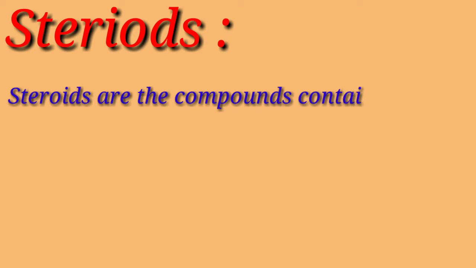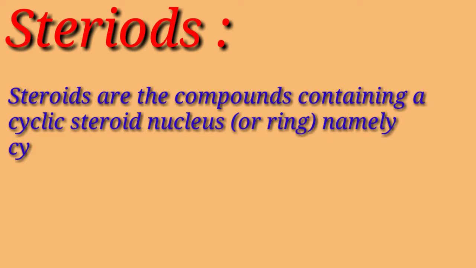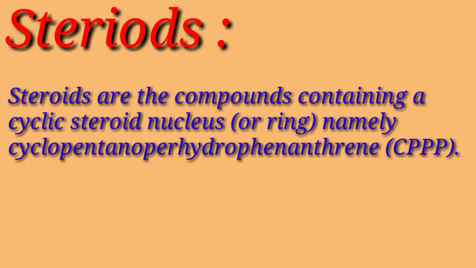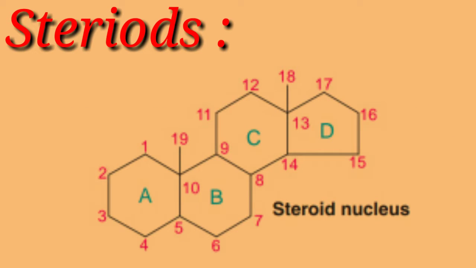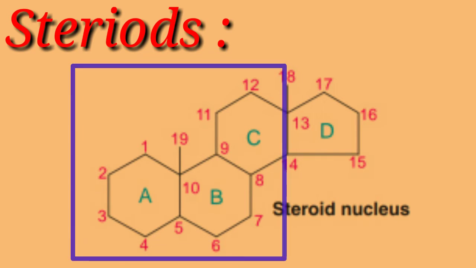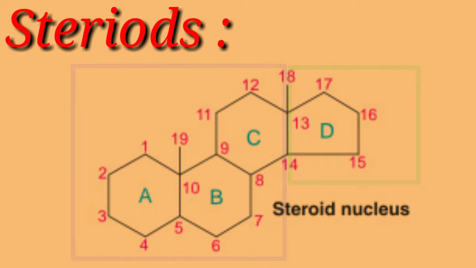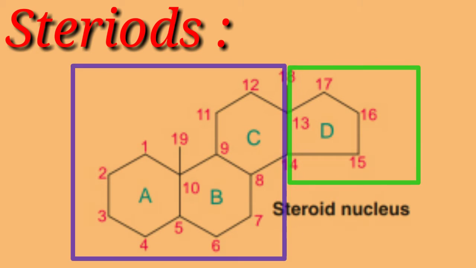In this lecture, first we'll study about steroids. Steroids are compounds containing a cyclic steroid nucleus, namely cyclopentanoperhydrophenanthrene, that is CPPP. It consists of the phenanthrene nucleus, that is ring A, B and C, to which a cyclopentane ring, that is ring D, is attached.